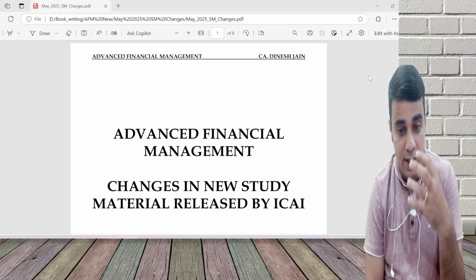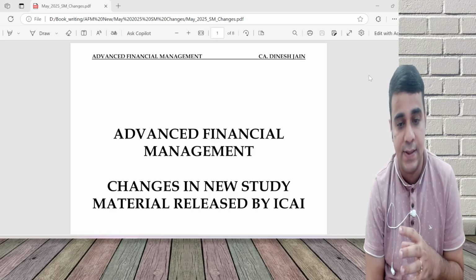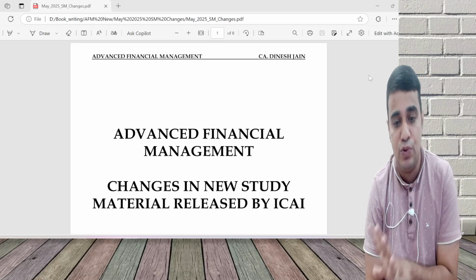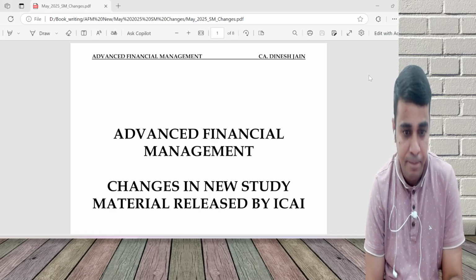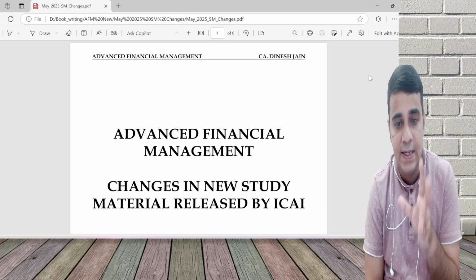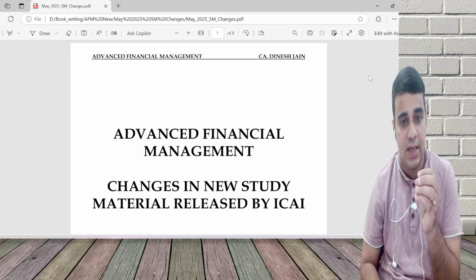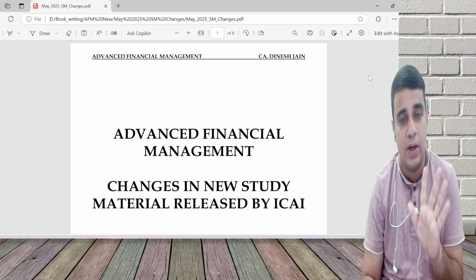In case you have your earlier study material which was released by ICAI, no need to buy the new study material. I'll go through the set of changes which have been done by ICAI, and you can even use this 8 page document, which is sufficient for you to see what the changes are.